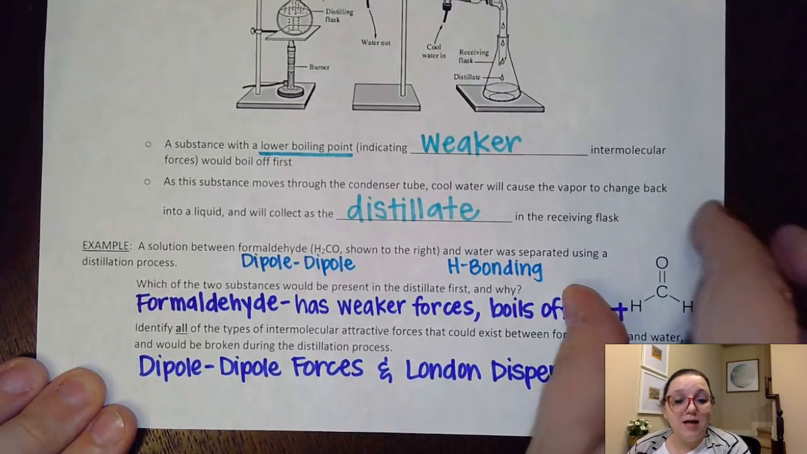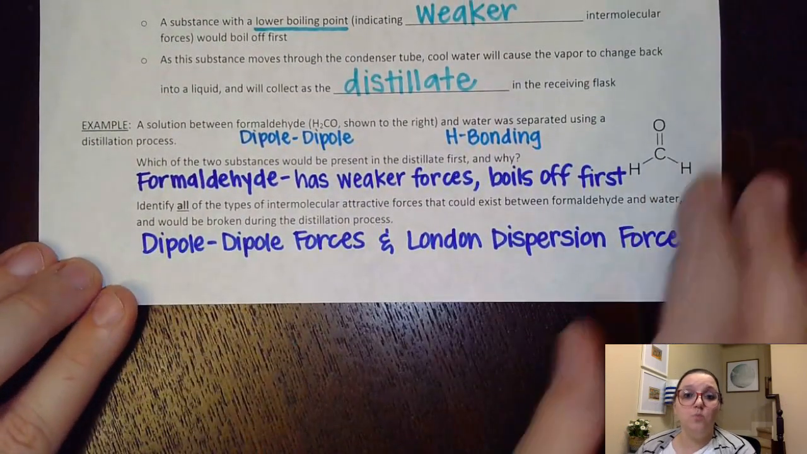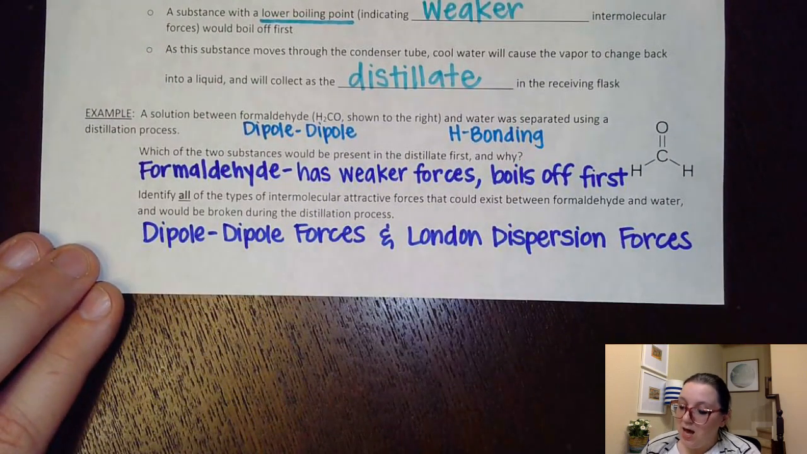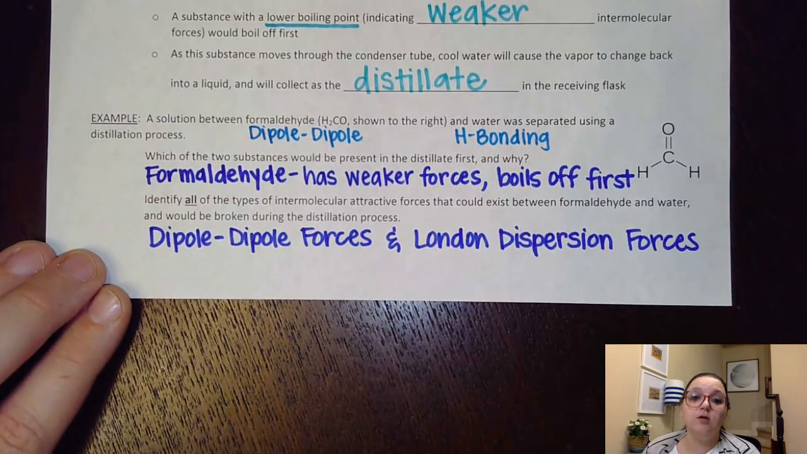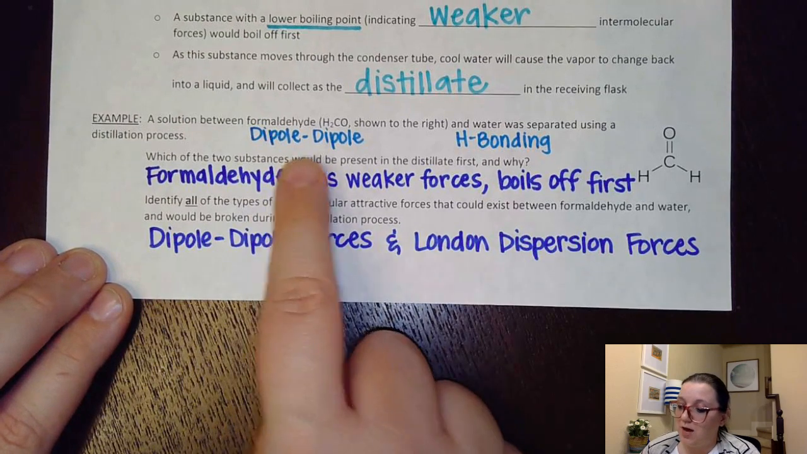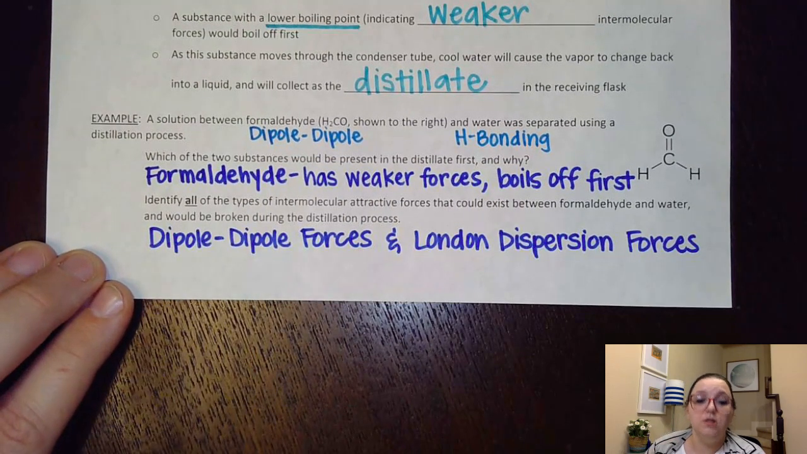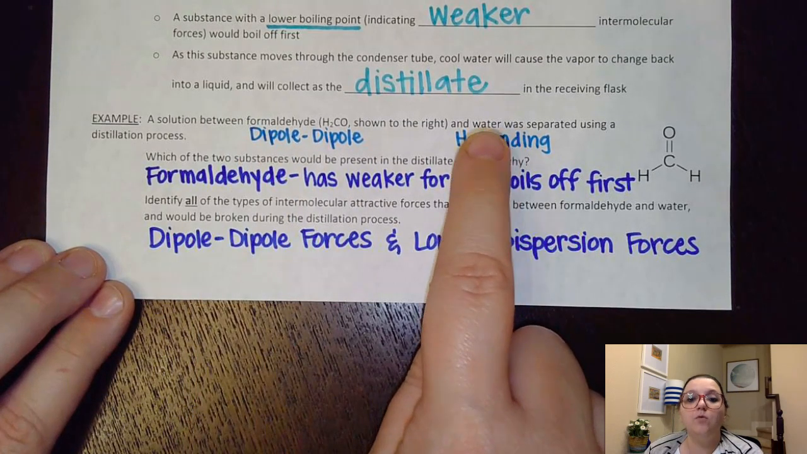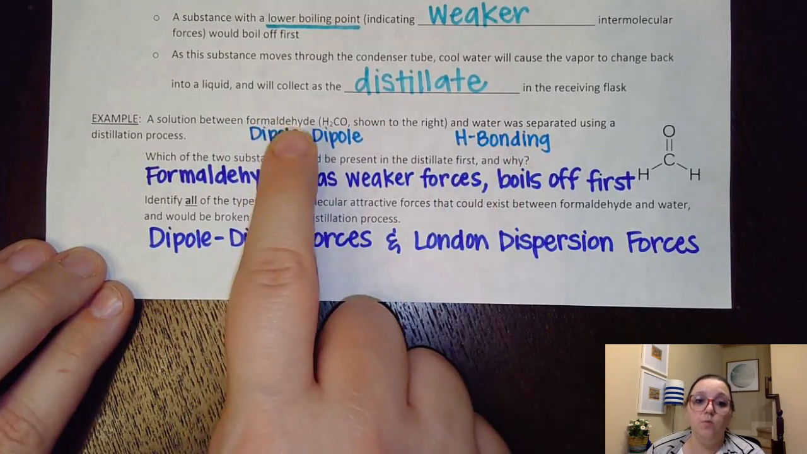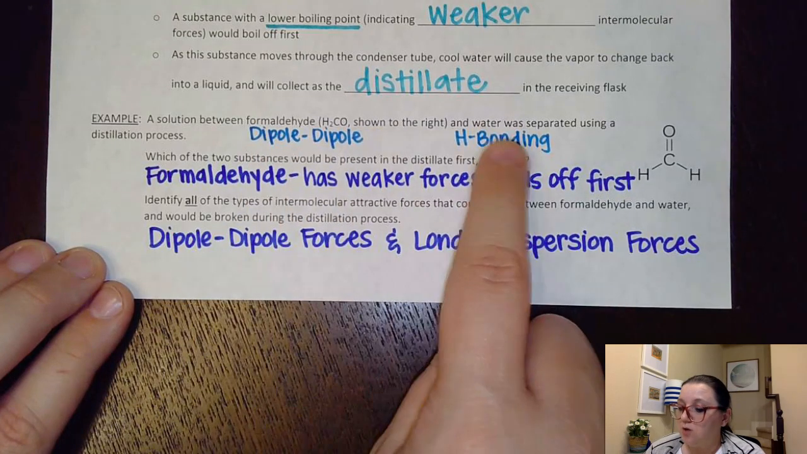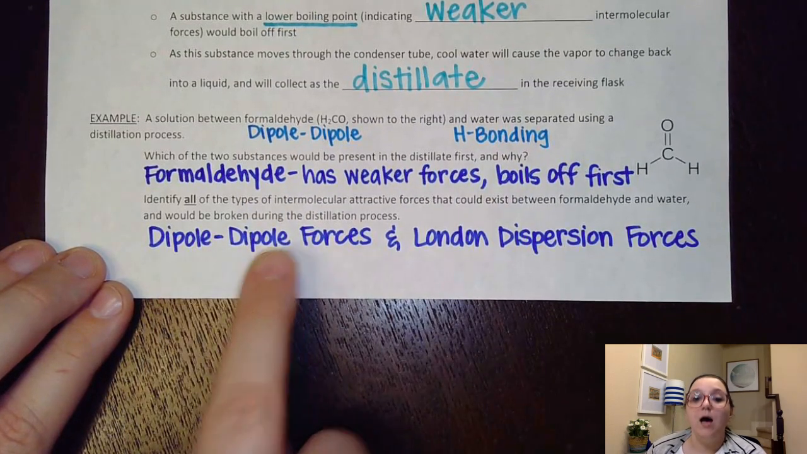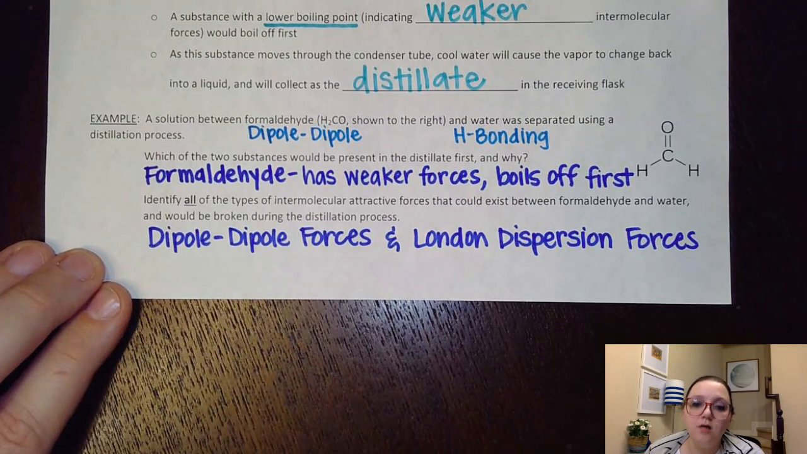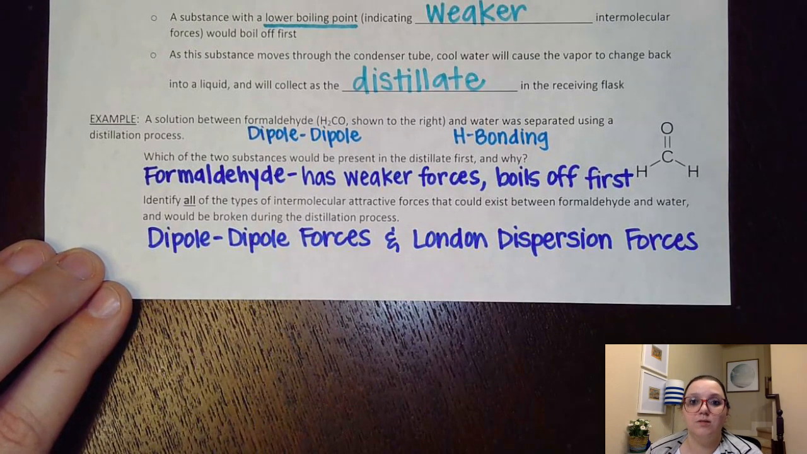All right, now this last question here is kind of a throwback to what we talked about earlier in the notes. It says, identify all the types of intermolecular attractive forces that could exist between formaldehyde and water when it's that solution, and those would be the forces that would be broken during the distillation process. So looking here, I know formaldehyde had dipole-dipole, water had hydrogen bonding. However, water cannot maintain that hydrogen bonding with the formaldehyde, and so therefore I would just call that dipole-dipole forces. However, as we have already said, I would also always include London dispersion forces as well.